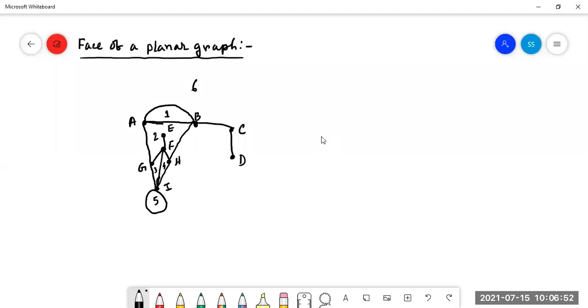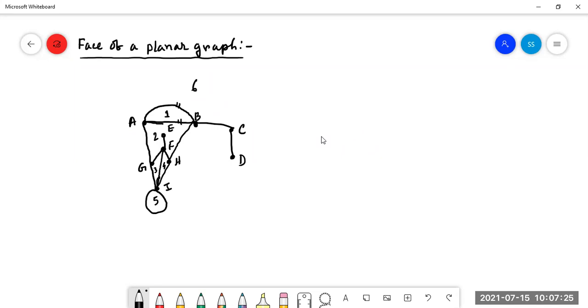Now, the face of the planar graph. Face of the planar graph means the area bounded by the edges. Look here, this AB: this is an area bounded by this edge and this edge. This is one of the faces. This is face number 1. Now face number 2 is the area which is bounded by AG, AB, BF, HF, FE, and FG. This is face number 2.